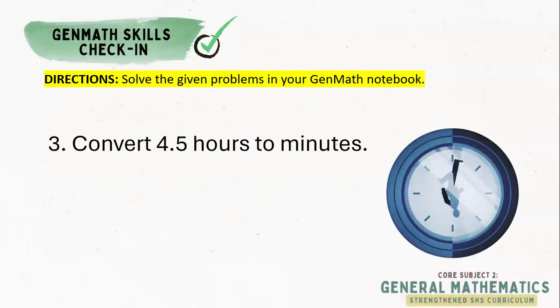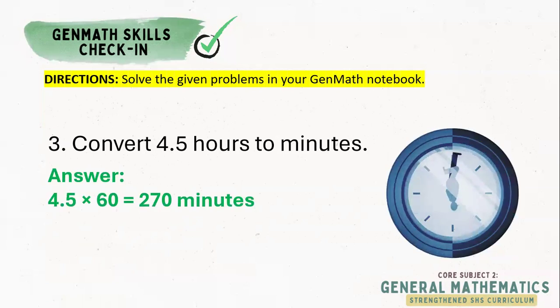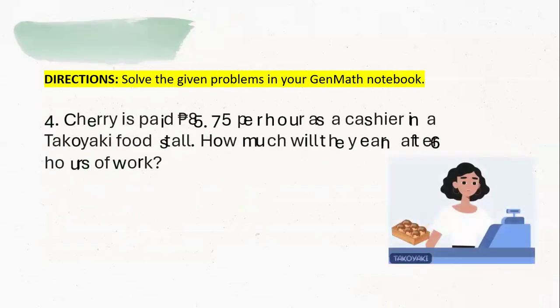So how did you convert hours to minutes? Let's see. The correct answer is we simply multiply 4.5 by 60. So the answer becomes 270 minutes. Did you get the same answer? Great. Let's move now to item number 4.